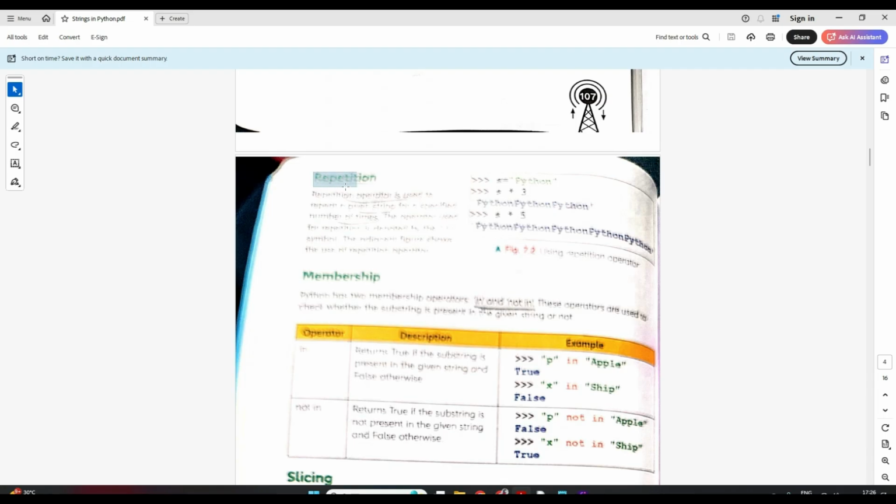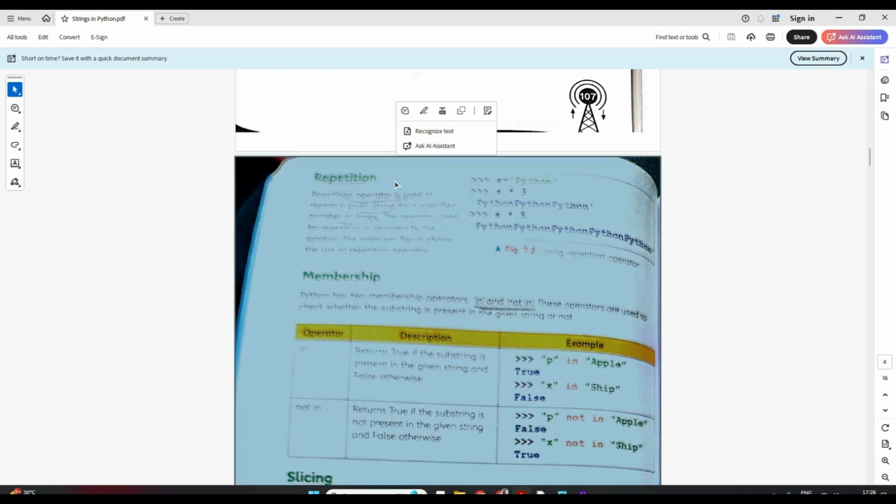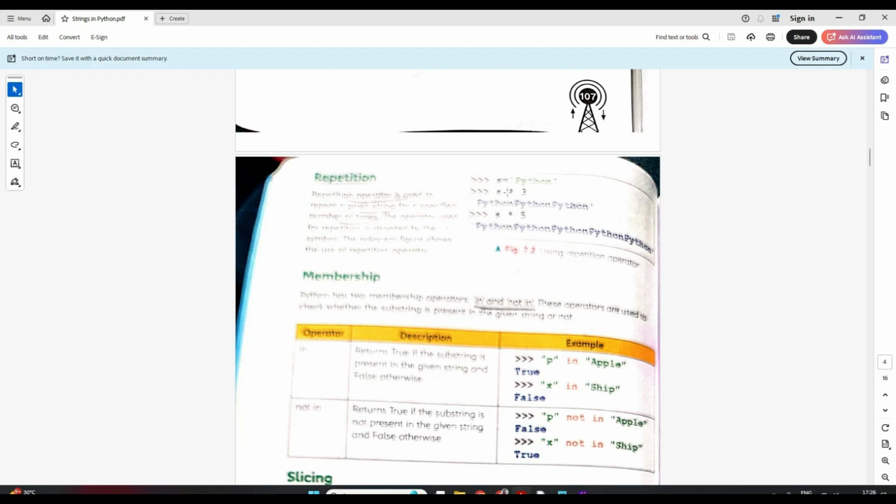Now the second string operation is repetition. Now the same string, if you want to have it repeated 4 times, 5 times, 100 times maybe, then we use this repetition string operation. Very simple. In repetition, we do it just like multiplication. If I do 2 into 4, that means 2 four times, correct?